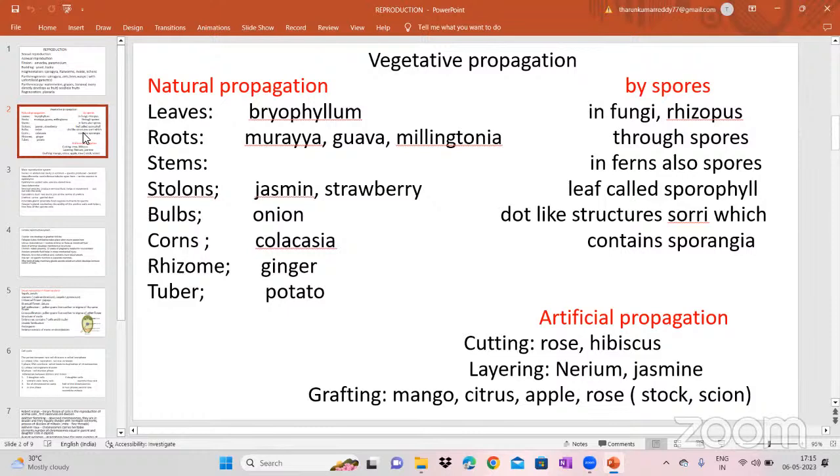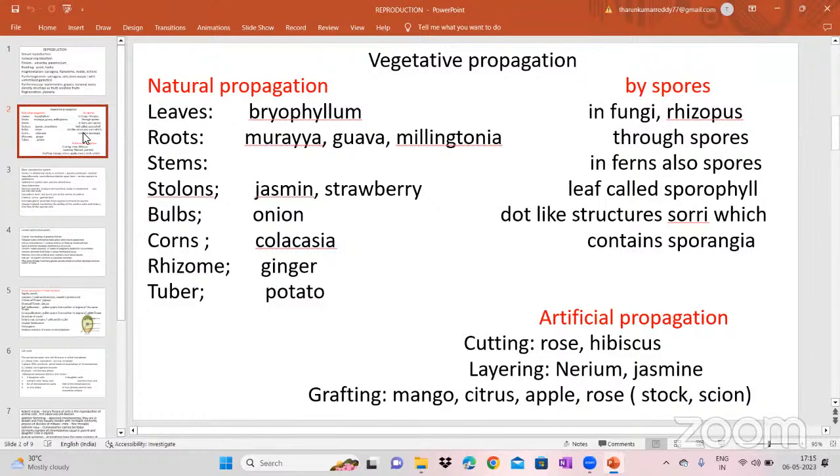If you see rotten food material, whether it's bread or roti or any fruits or rice, it will be rotted by the rhizopus. It develops the spores, and with the spores it spreads all over the food material. So in this way the fungus, for example rhizopus, propagates through the spores.